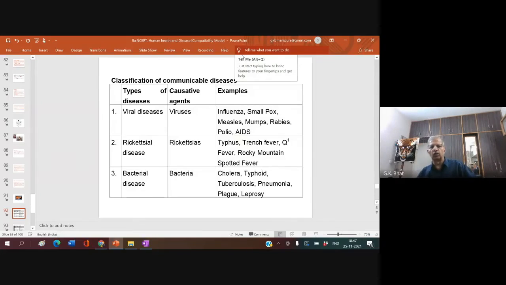And also, if possible, you can take down. If it is not possible to take the screenshot, I am giving you some of the information on the different types of diseases. If the time permits, let me give you the time to take down.